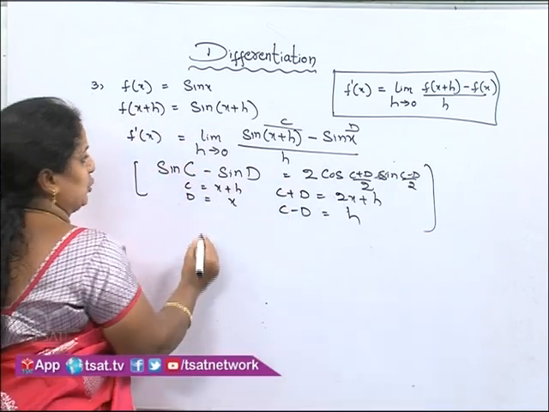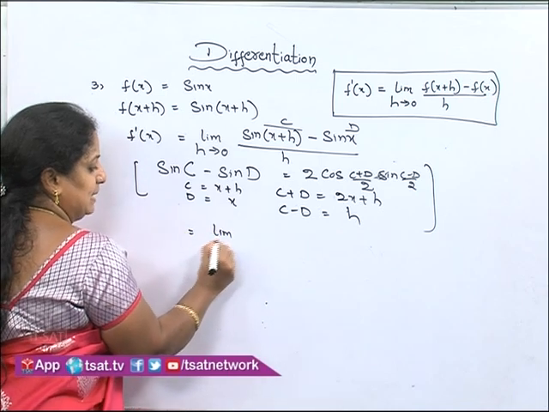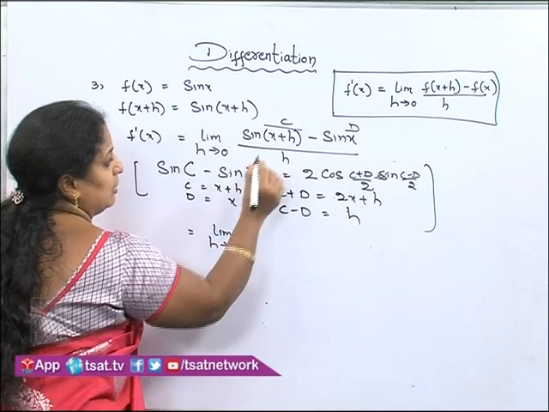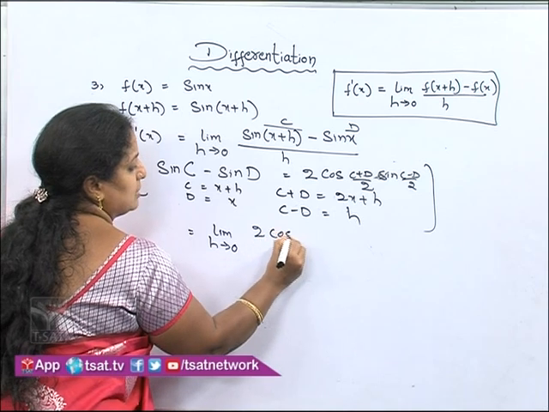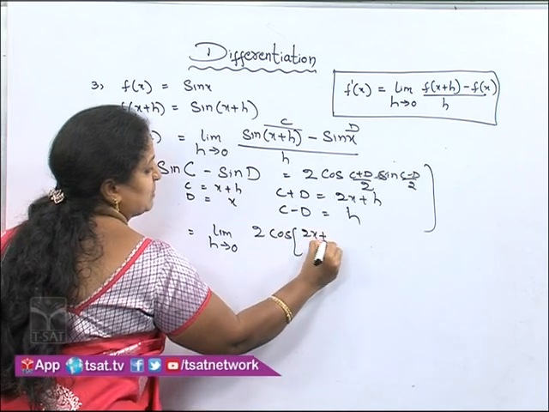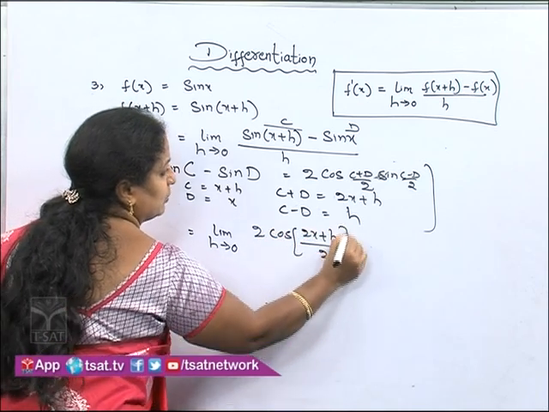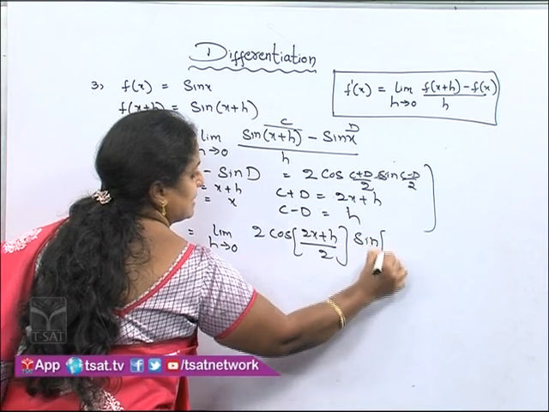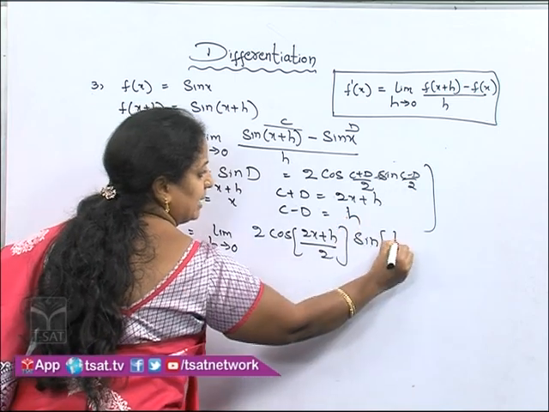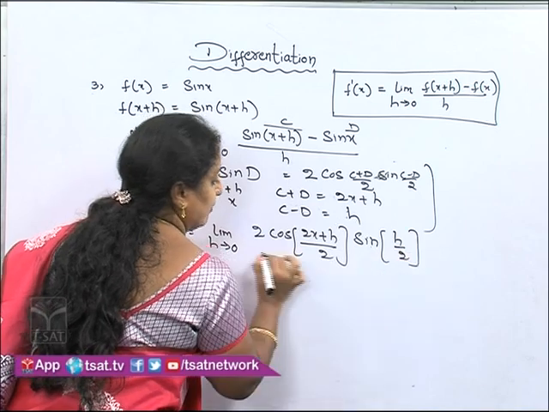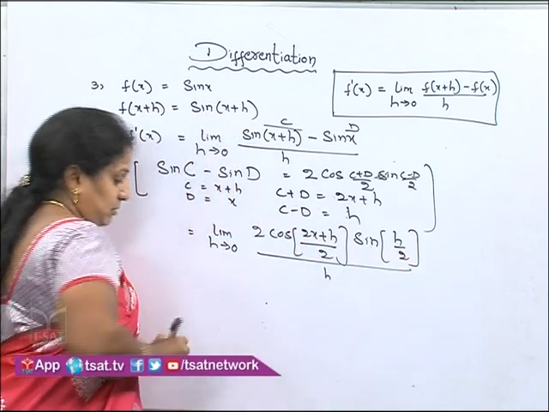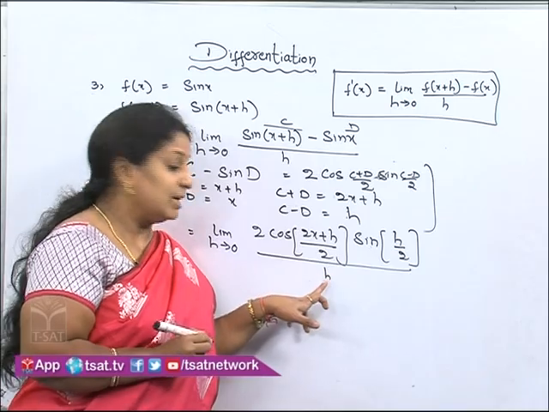Now, if you substitute there, limit h tends to 0, 2 cos (2x plus h)/2 sin (c minus d), c minus d means h by 2, divided by h. Students, here many children get confused in writing.